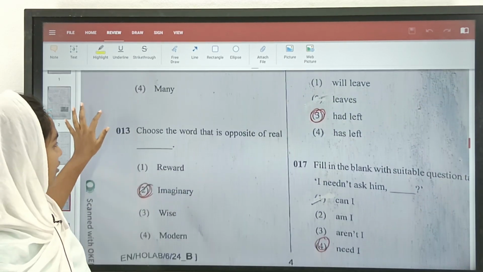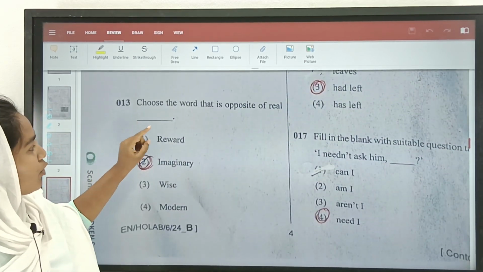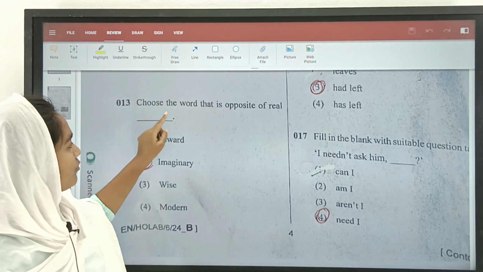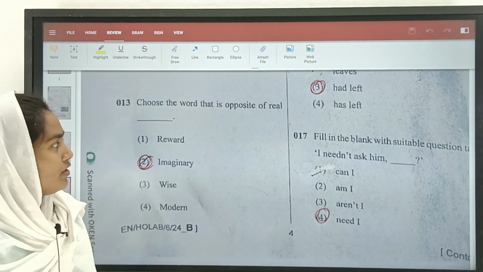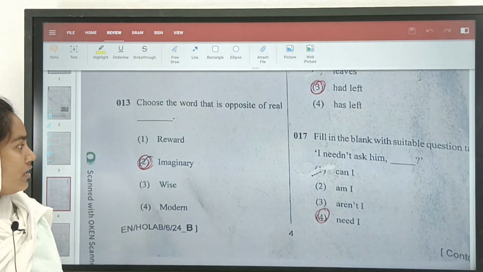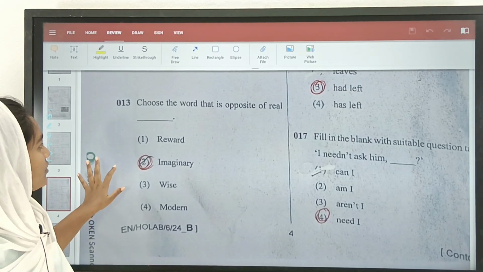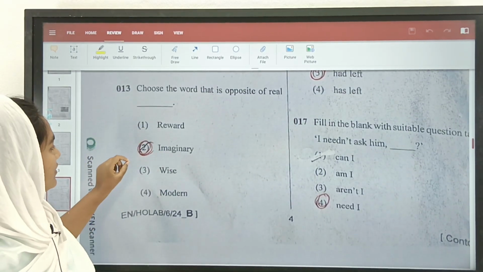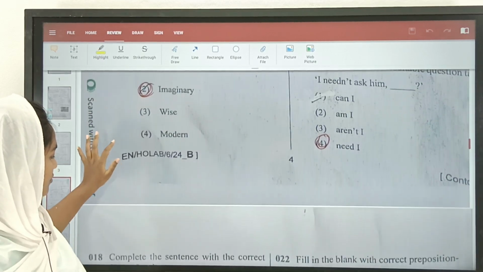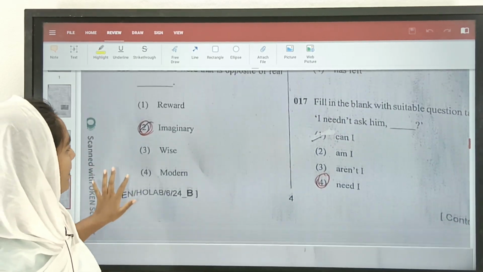So for the 13th question, here we have again an opposite word. Choose the word that is opposite of real. You all know this is a very easy question, you can answer it. So the correct opposite word for this would be imaginary. Let us move on for the next one.